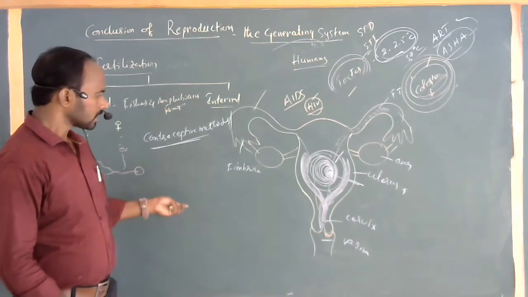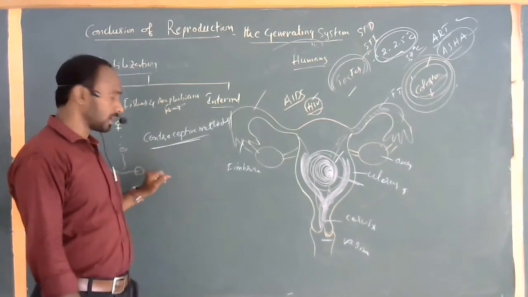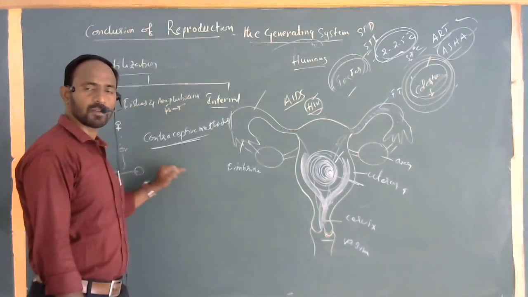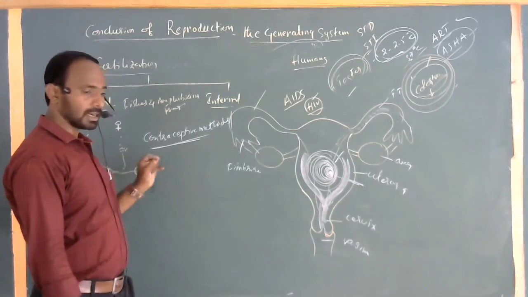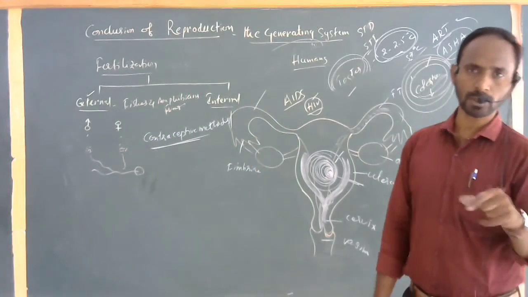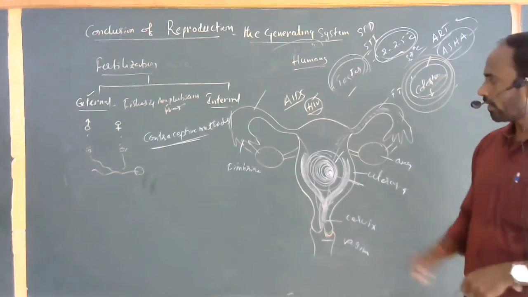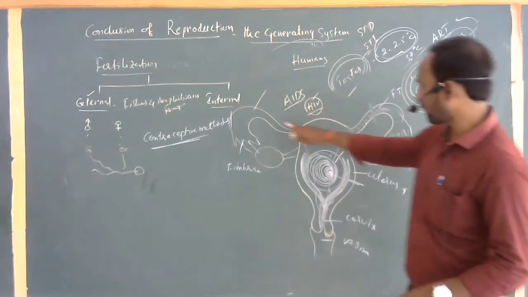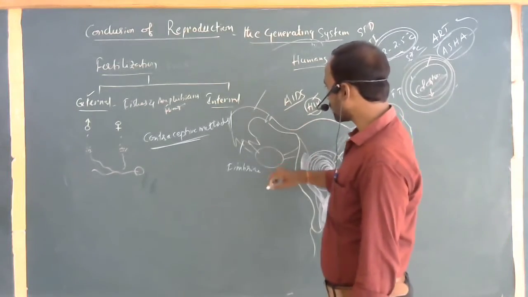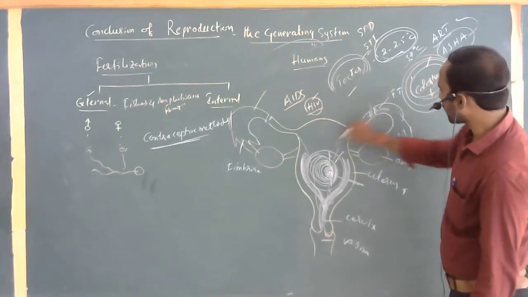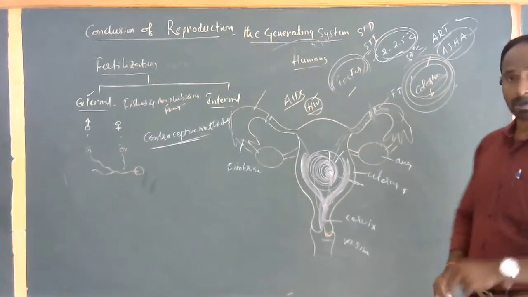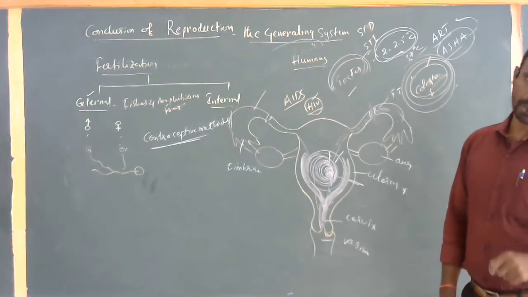Some methods are complete, permanent birth controlling methods: vasectomy for the males and tubectomy for the females. A small incision is made and the vas deferens is cut off in males, and both cut ends are tied. In females, the fallopian tube is cut off and the cut ends are tied. There is no chance for the sperm cell to fuse with the egg cell. Vasectomy for males and tubectomy for females are called permanent birth controlling methods.